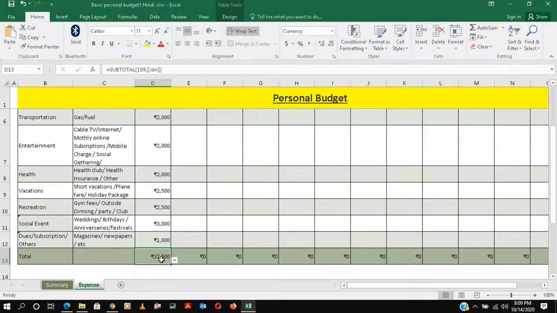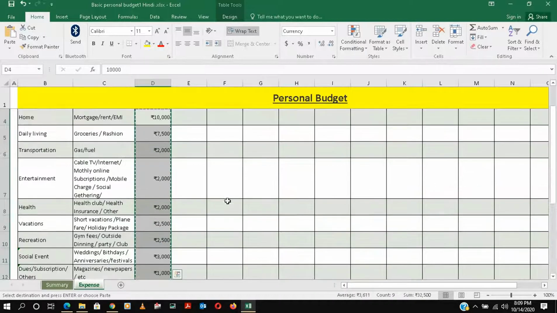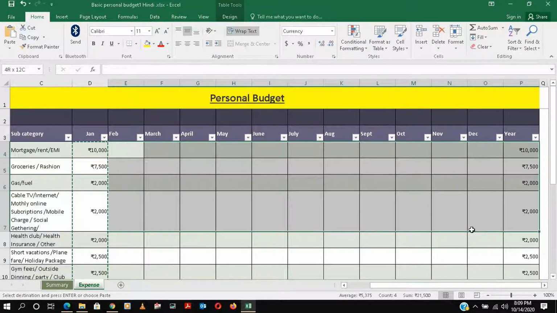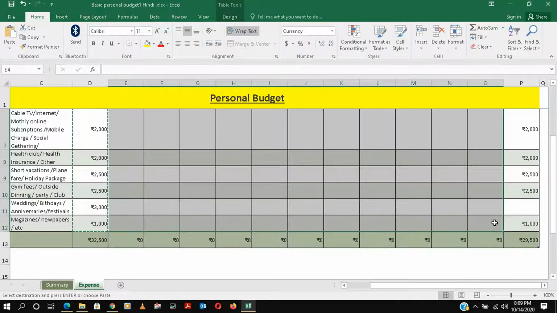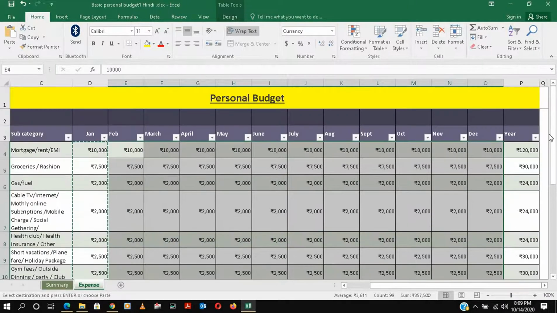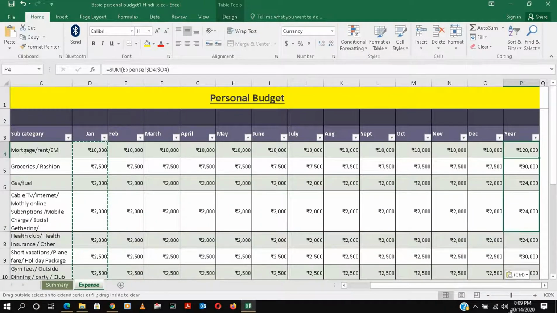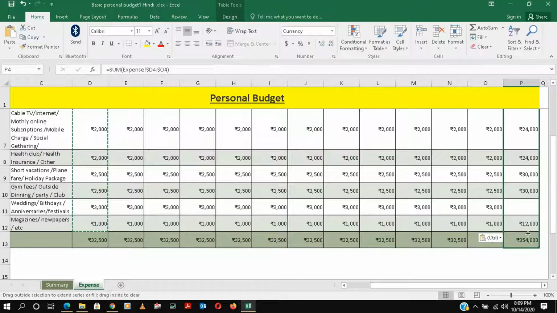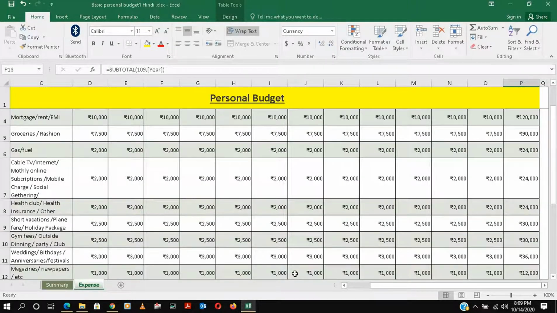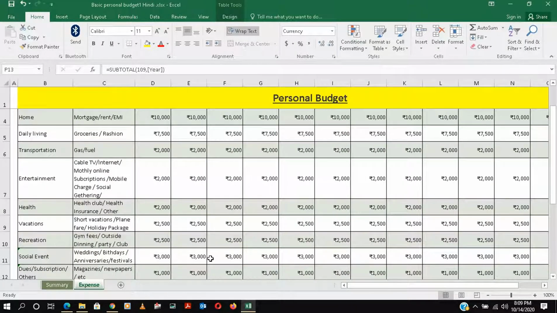So this is one month, right? And we will copy and paste this to all the months, and here we can put the total, and once again we'll drag it, so it will calculate. And we can change some things for some months, especially social events.